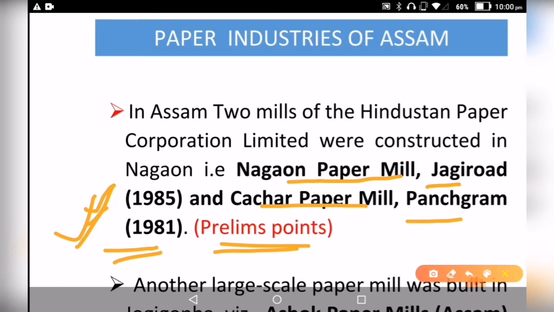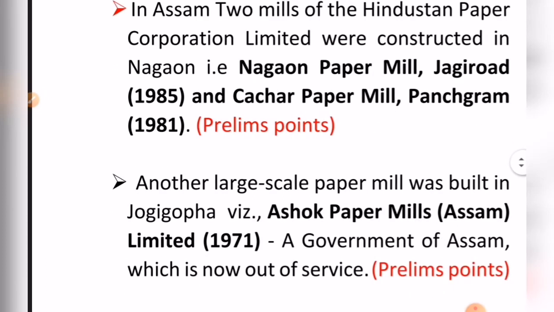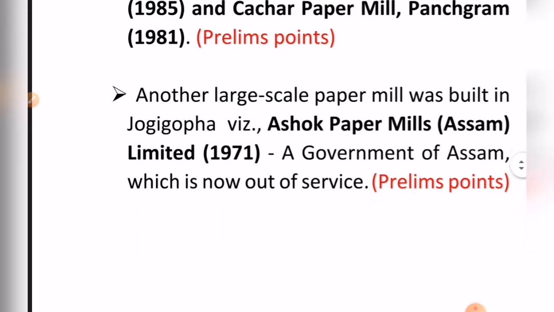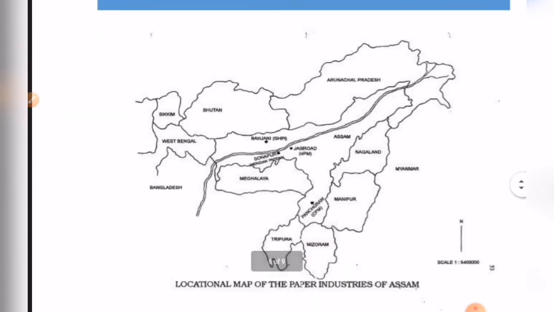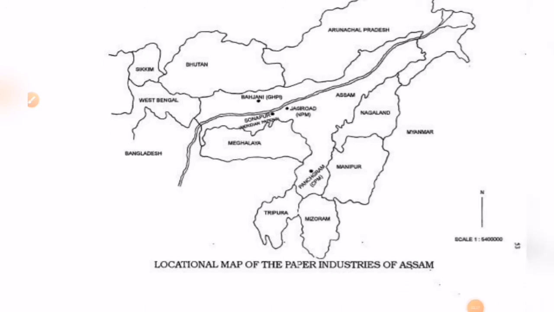Okay, now before establishing these two paper mills, the Ashok Paper Mill Limited was established in Assam in the year 1971, and in fact it is the first paper mill to be established in Assam. This paper mill was established as a joint venture of the Bihar state and the Assam state government, right? Now see, you can see this map here about the location of the paper industries in Assam. So this is Jagiroad, then Sonapur, then Panchgram, right?